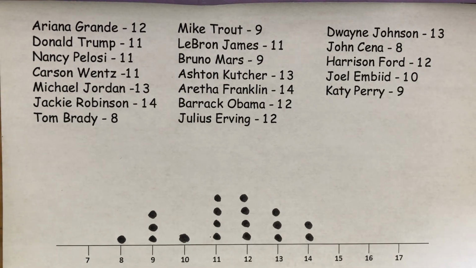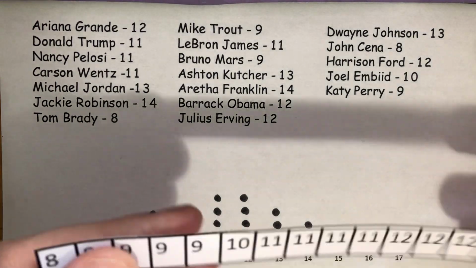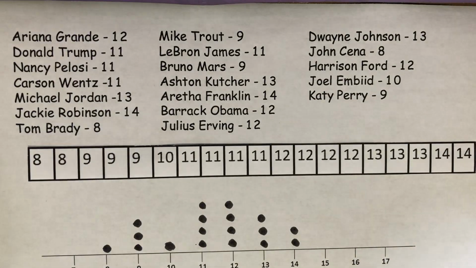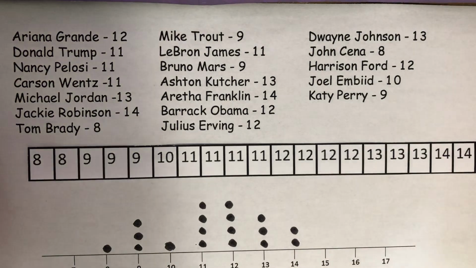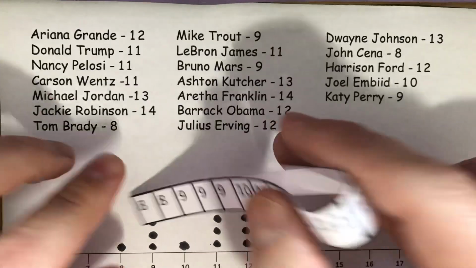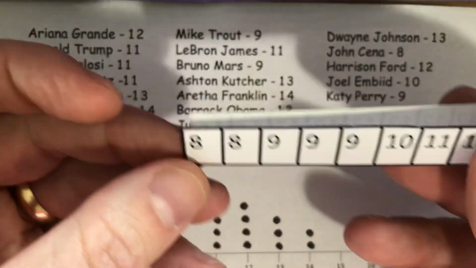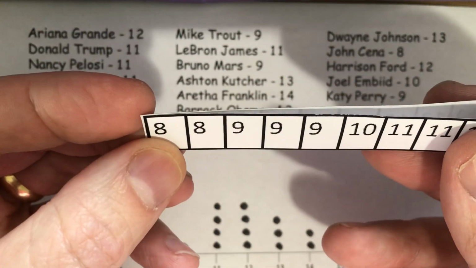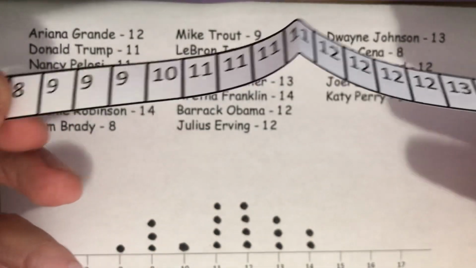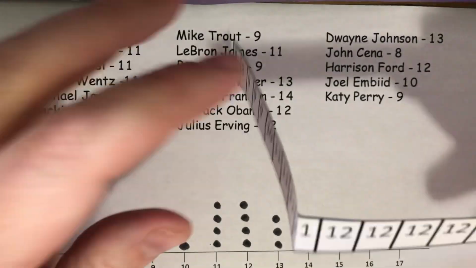So what I've got here is I've created these same numbers on a number line, but what I did was I made the spacing exactly the same by putting them in text boxes. And what I want to show you is if I fold this directly in half, right in the middle is the number 11. And so that shows me that 11 is the middle number.